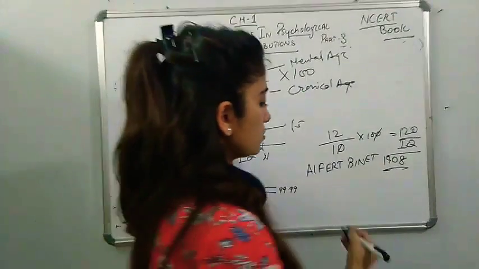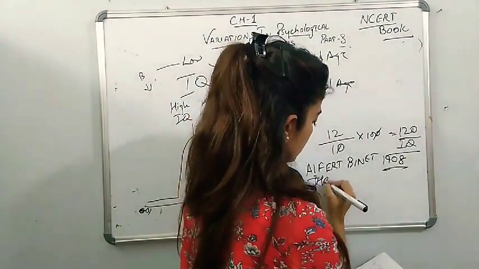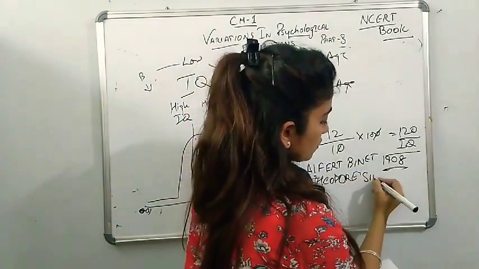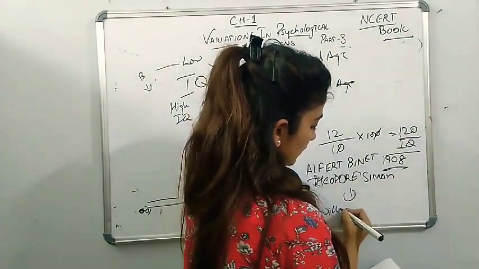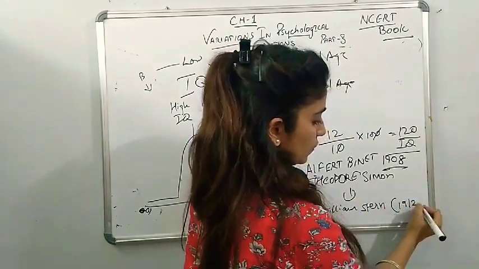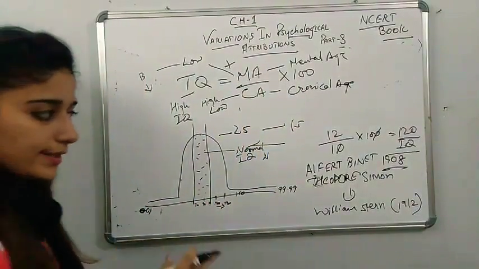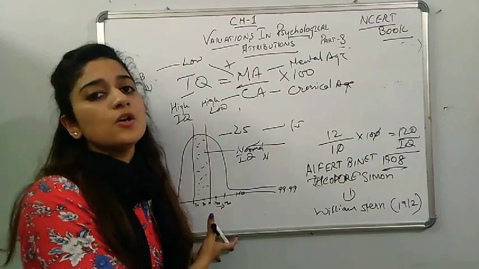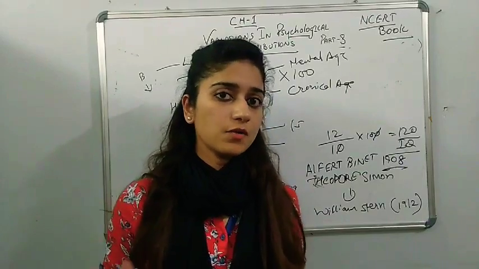and Thorndike, Simon is also one who has talked about this. After this it was taken up by William Stern. In which year? 1912. In 1912 we talked about IQ, intelligence quotient, and then this method of assessing intelligence was developed, and all these things were developed to find the intelligence level of a child.